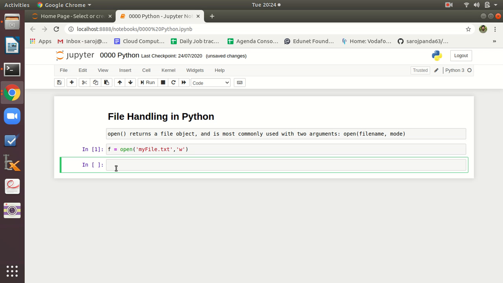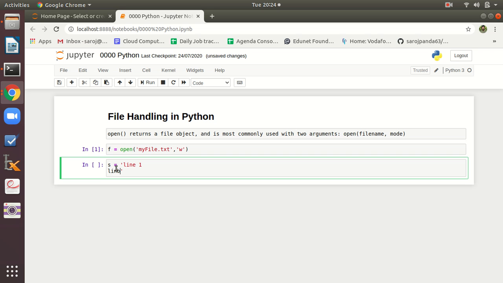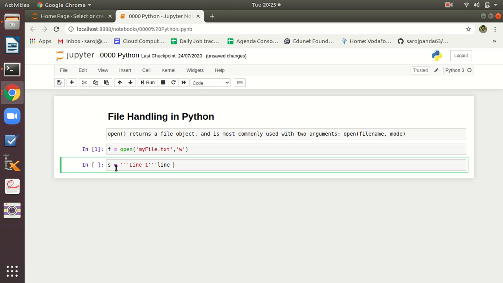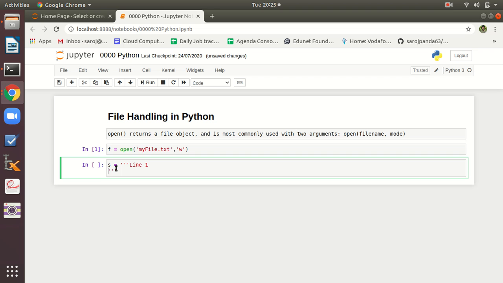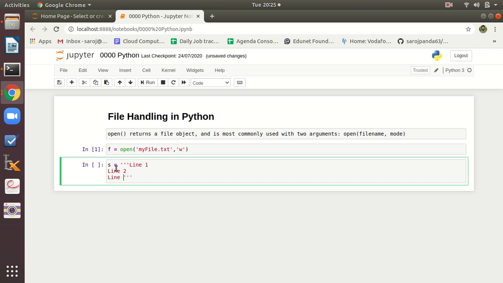So before that I am going to create a string which I need to write in myfile.txt. And what is there inside my string? s is equal to line 1, line 2, then line 3.